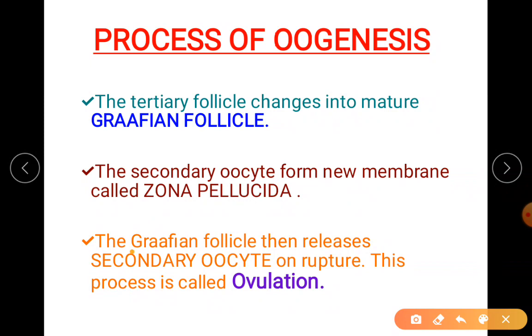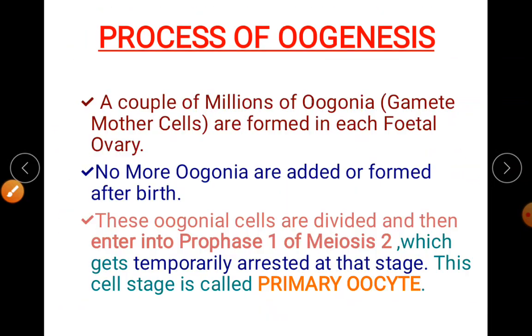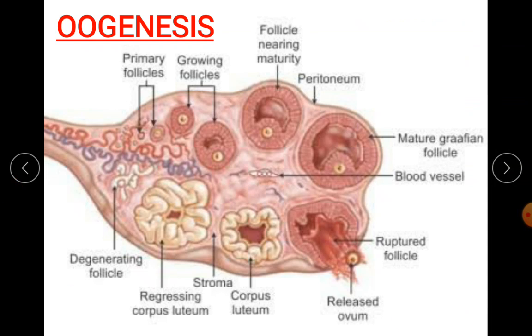Now this Graafian follicle releases the secondary oocyte on rupture, and this release of secondary oocyte from the mature Graafian follicle is called ovulation. I repeat, this is a 1 mark question. The release of secondary oocyte, or you can say the rupture of Graafian follicle to release secondary oocyte. So rupture I'll show you and release I'll show you. So please know the words.